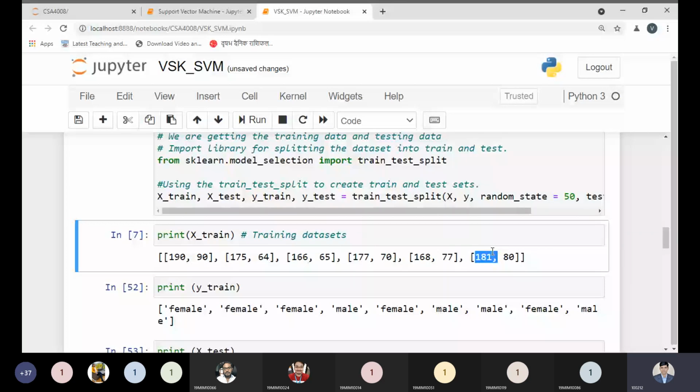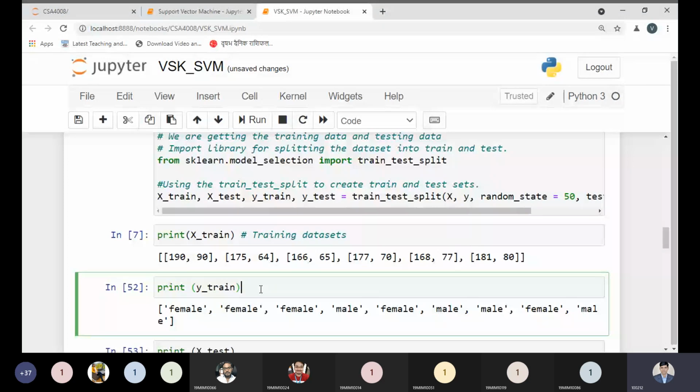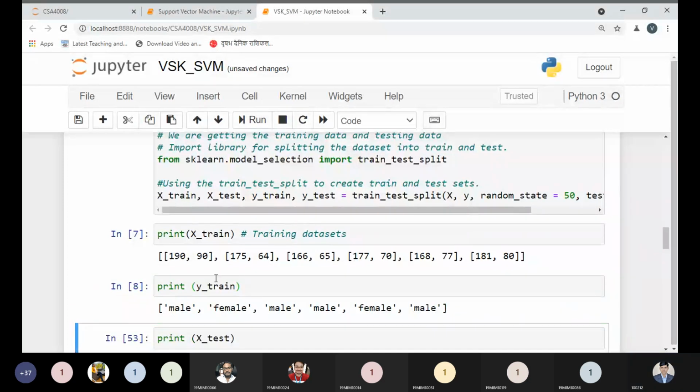We are solving this problem like this one. We're not doing any changes over here, and respectively we need to display the print of the training data. So when we print, we are getting the same values over here: 1, 2, 3, 4, 5, 6. So no confusion over here.